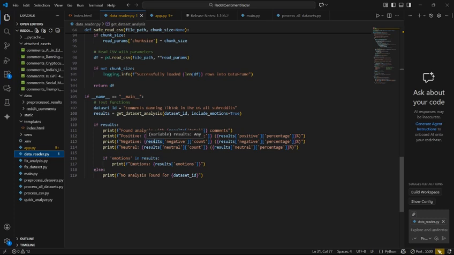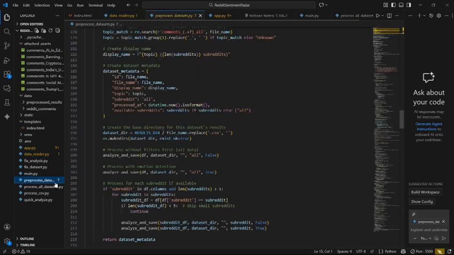Now we will be directed towards the pre-processing modules. The preprocessing stage is handled mainly by multiple files such as preprocessed-dataset.py, fixed-dataset.py, and process-csv.py. These scripts clean the raw text. They remove URLs, emojis, HTML tags, special characters, and irrelevant symbols. They also normalize capitalization and spacing. This standardization step is crucial because sentiment analyzers perform more accurately when the text is clean and structured. The output from this stage is a refined dataset that is ready for sentiment evaluation.